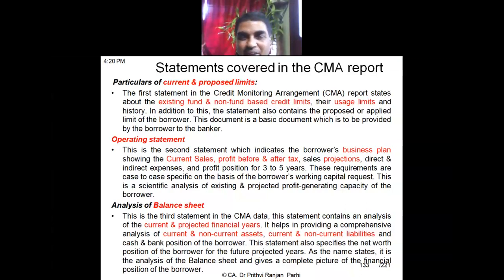By depositing that BG, you saved your 10 lakh rupees, isn't it? So bank didn't give you the money. Bank only gave you a bank guarantee. For that, bank will be charging you some commission. These kind of facilities are called non-fund based credit limits.